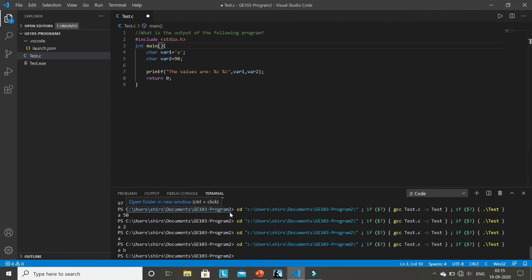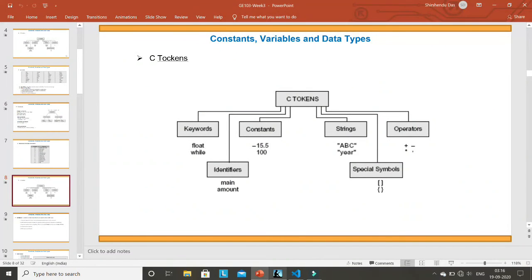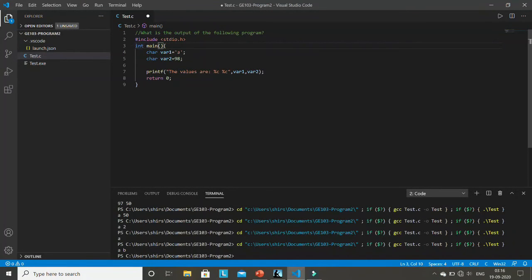So what are the different types of tokens possible in C that I have just explained? If you follow this rule, then this hash will be a token, include will be a token, this angular bracket will be a token, stdio will be a token, dot is a token. Like this, there will be many tokens. Include is an identifier, or you can say it's a keyword, so it will be a separate token. Then the angular bracket is a separate token, and stdio is a token, because the moment it finds dot, this has to stop, because dot is not a part of any identifier. So stdio is the identifier, dot is a separate token, h is a separate identifier.